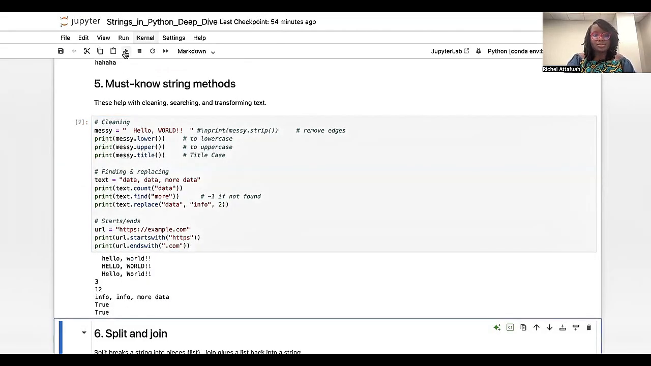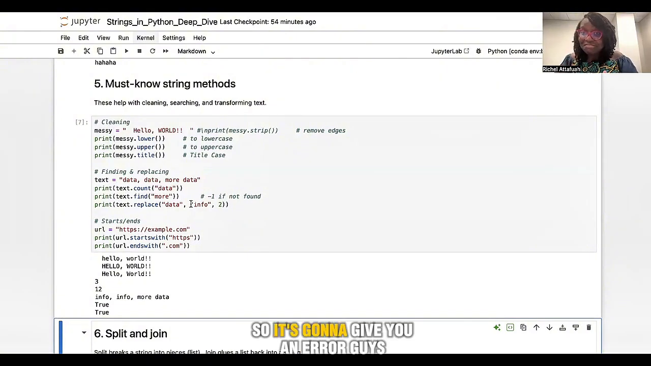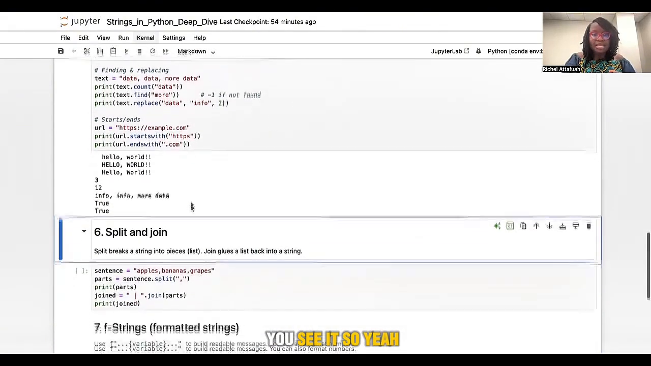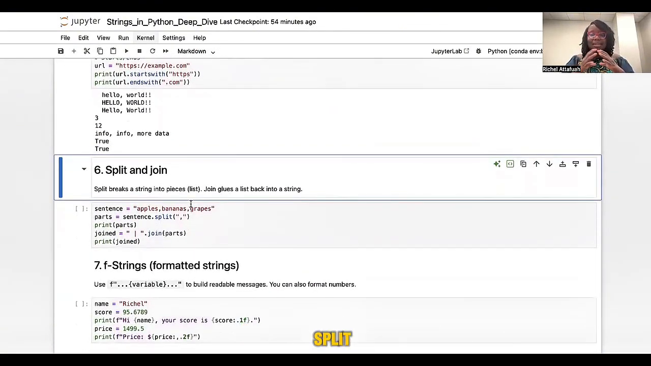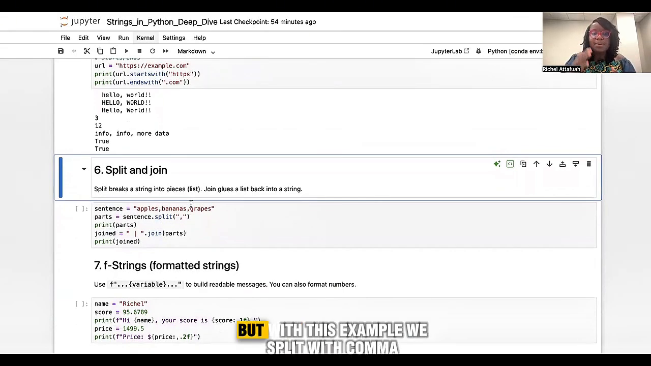So yeah, because we didn't actually put our string in quotation marks, it's going to give you an error, guys. You see it? So then we're going to look at how to split and join strings, just using the keyword split. You can split with a comma, split with a space, whatever you want. But with this example, we split with a comma.